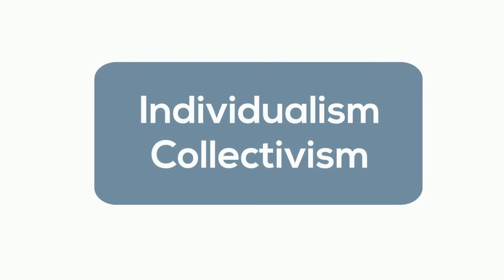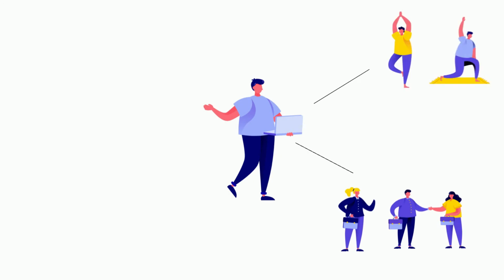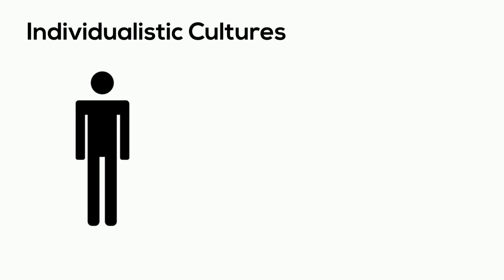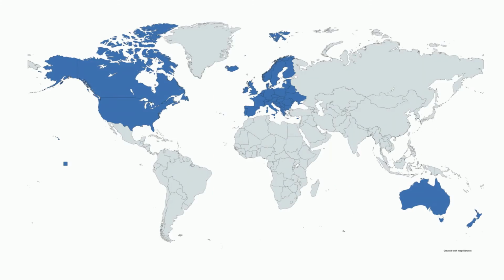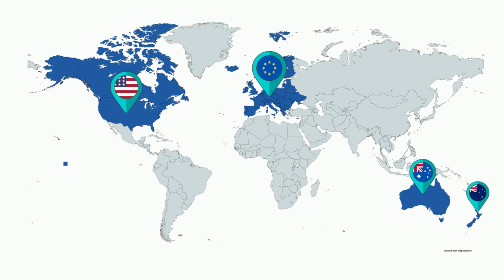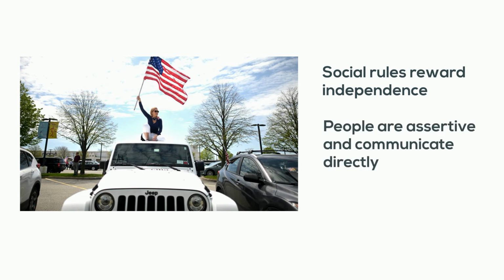The dimension of individualism collectivism describes the relationship between individuals and the community around them. People in individualistic cultures are concerned about pursuing their own goals, achieving their self-identity through individual accomplishments, and preserving individual rights. In individualistic cultures like North America, Europe, Australia, or New Zealand, social rules are there to reward independence and personal responsibility, and people are encouraged to be assertive and communicate directly even when feelings may get hurt.